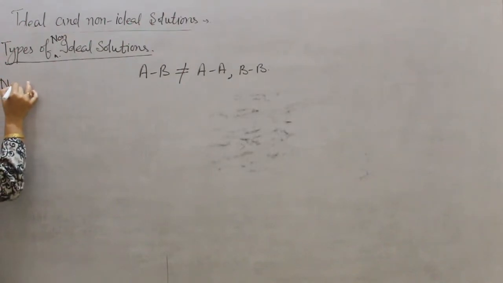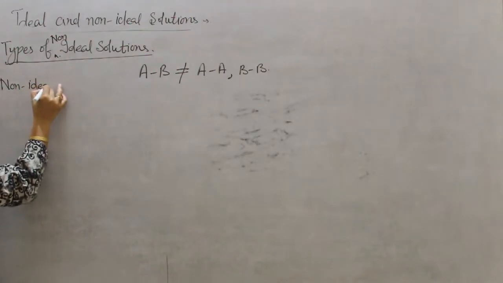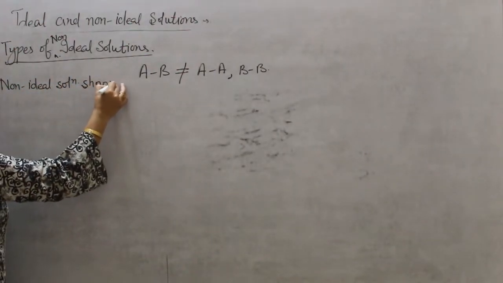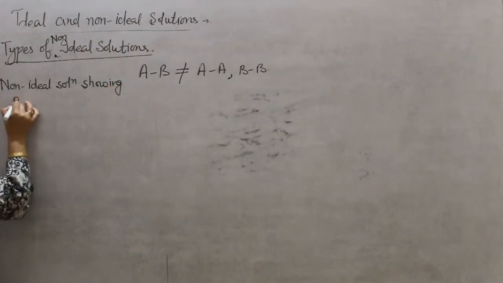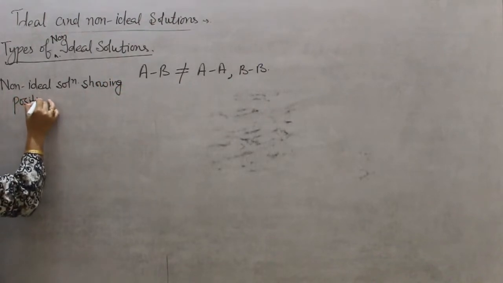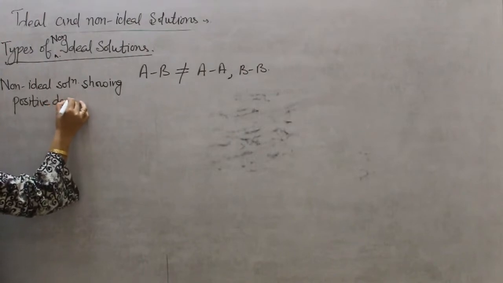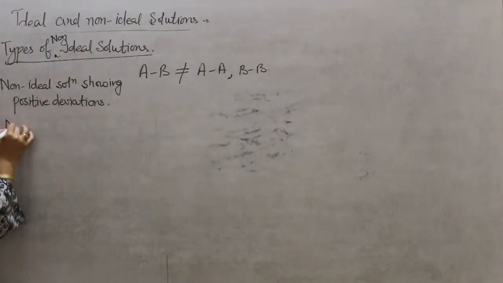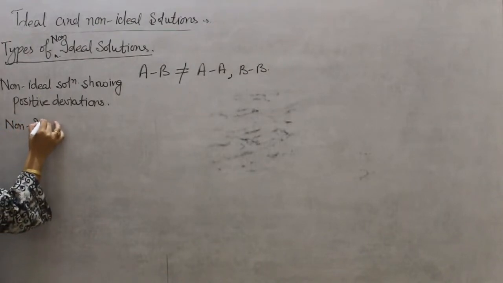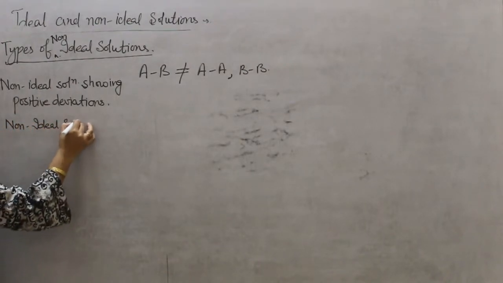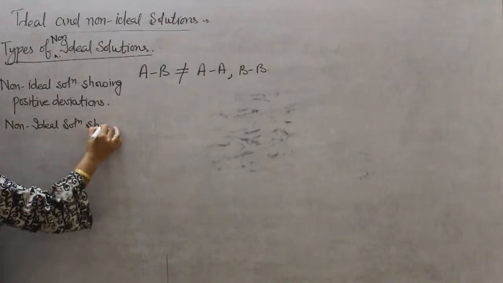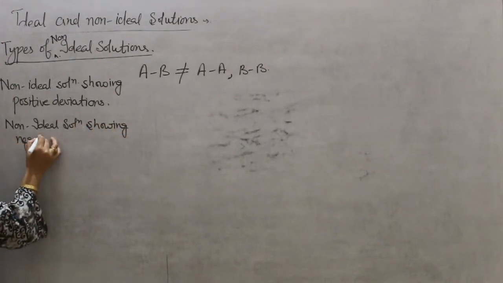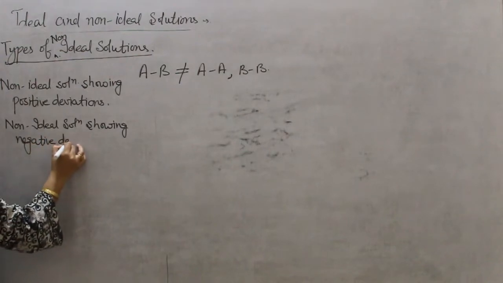First type, non-ideal solutions showing positive deviations. And second is non-ideal solutions showing negative deviations.